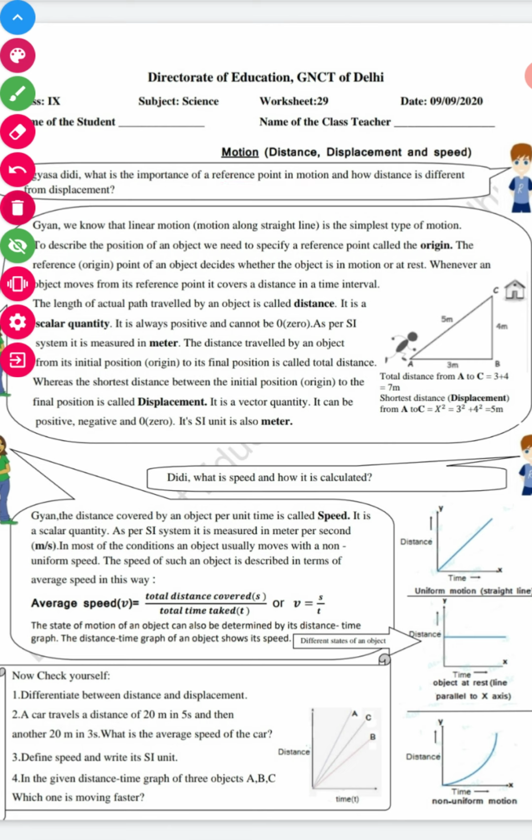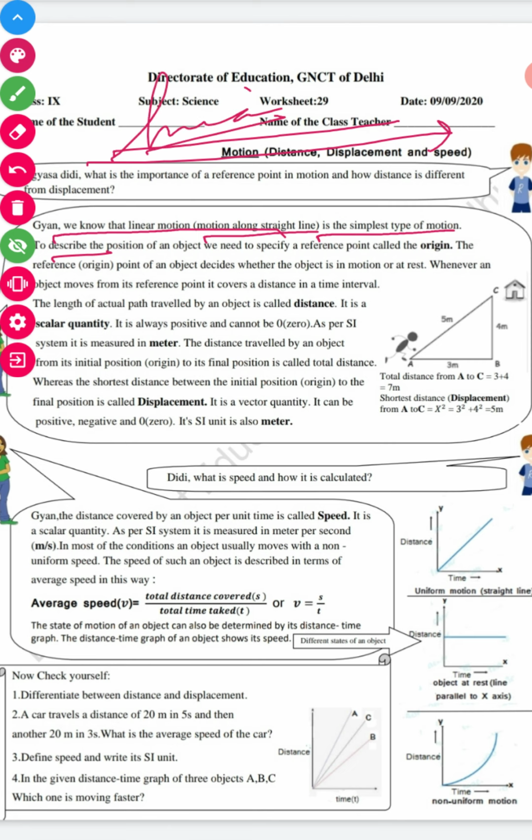Okay, so we can say linear motion. Linear means a straight line motion. When an object is moving in a straight line, it is called linear motion, or motion along a straight line. It is the simplest type of motion. Linear motion is called the simplest type of motion.